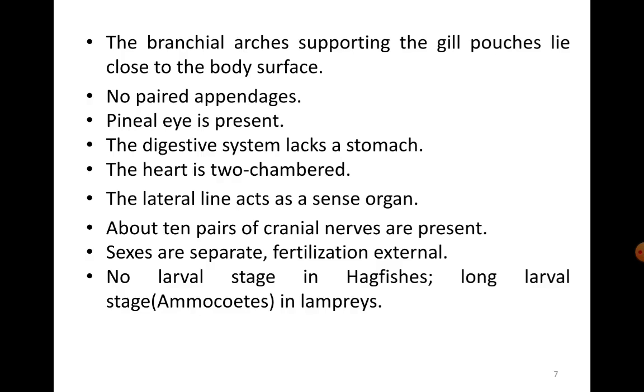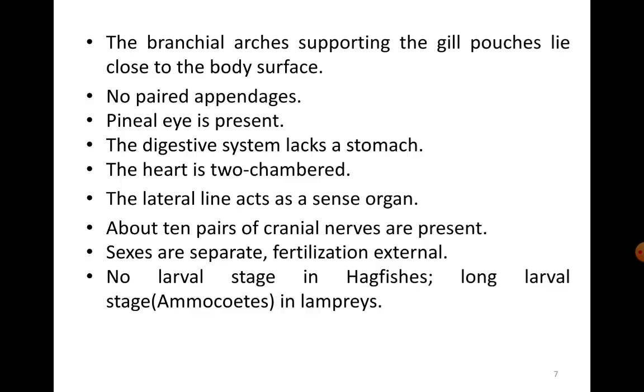Then if you look at the internal structures like the digestive system, it lacks a stomach, because lampreys are parasitic in form, so they did not have to have a stomach in them. Then the heart is two-chambered, a venous heart without conus arteriosus.